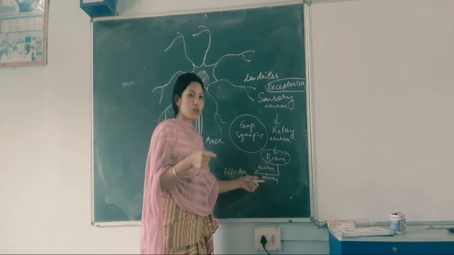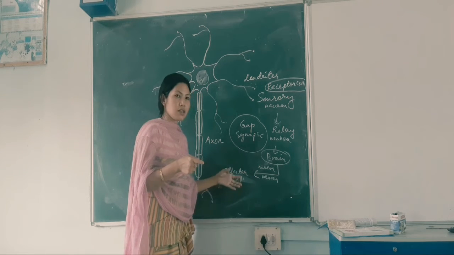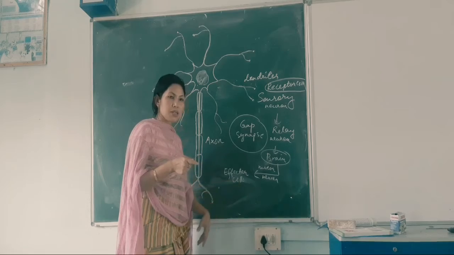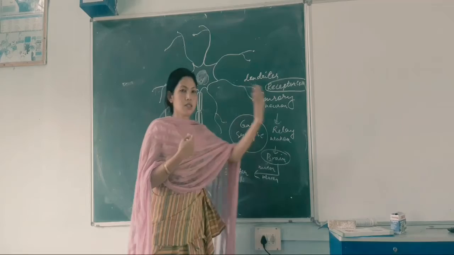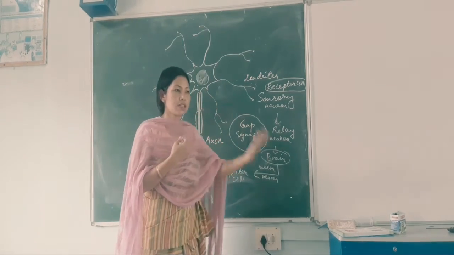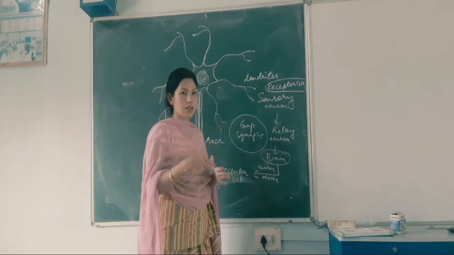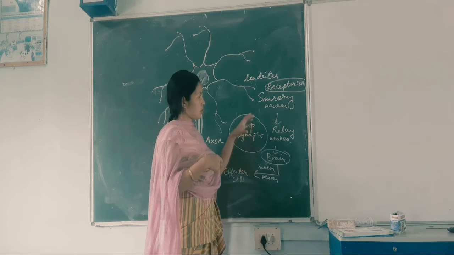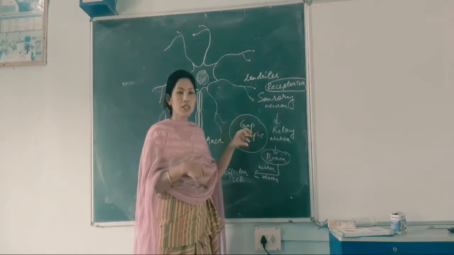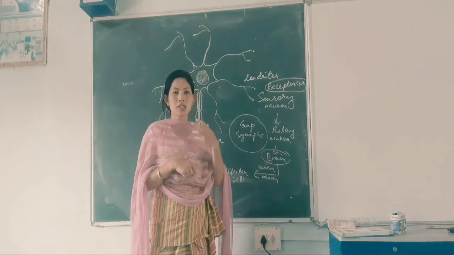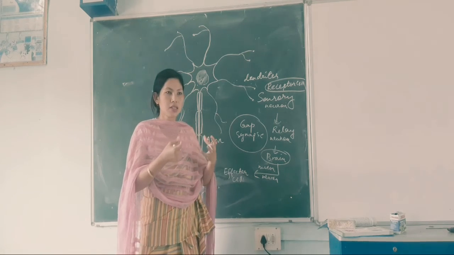It will be sent to the motor neuron, and it will reach finally the effector cell. Say the effector muscle is the muscle attached to your leg, and you will step back, as there is a snake lying on the road. So you will move aside, or you may take another direction, right? So why is it so fast? In fact, it is even faster in the case of reflex action. Reflex action you may have studied in class 10. It's even faster. You do not even understand when it happens.